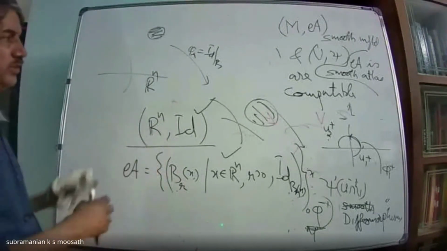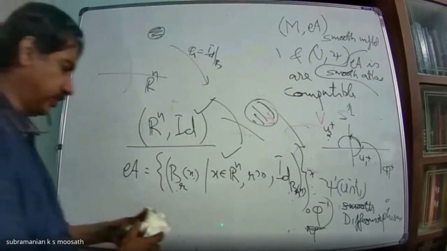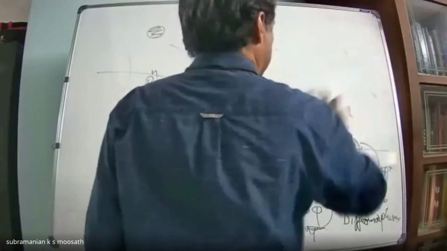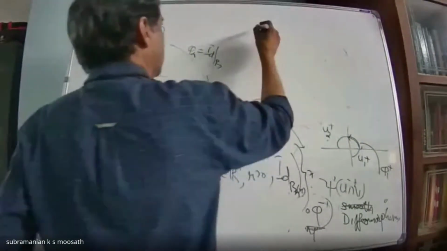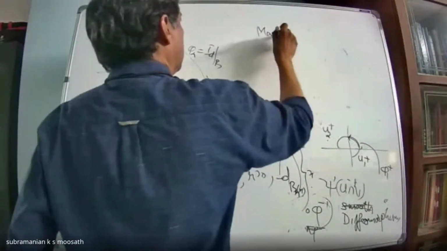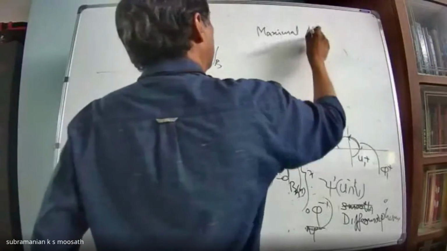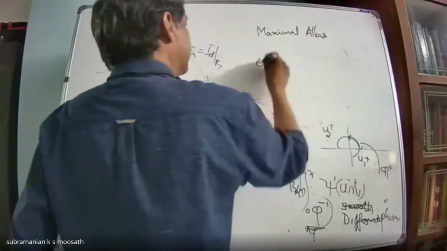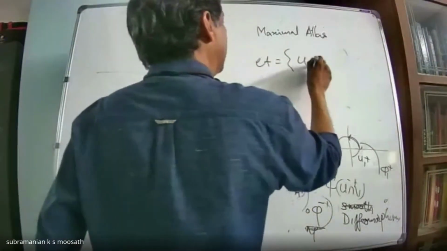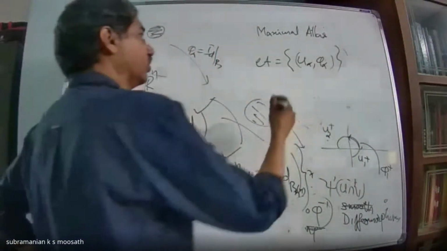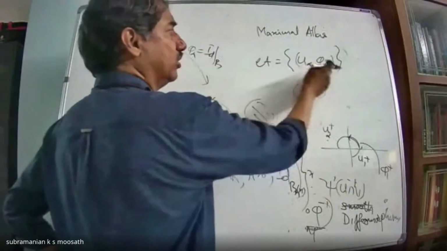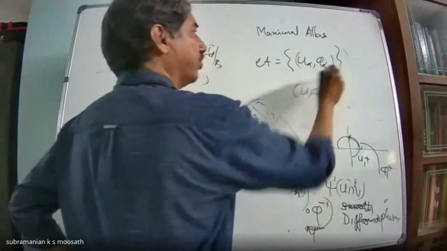So how do you overcome such a situation? What we do is define something called a maximal atlas. We say that A equal to {U alpha, phi alpha} is maximal if, given any other coordinate chart (U, phi) that is compatible with all (U alpha, phi alpha), then (U, phi) is also a member here.